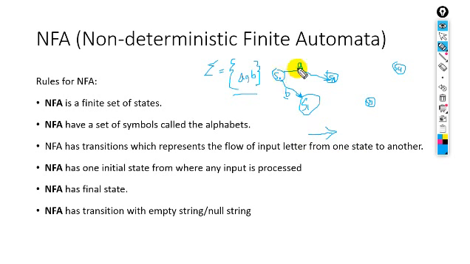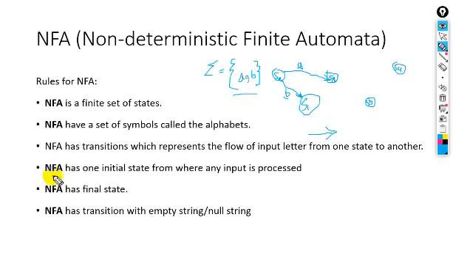The input of A starts from state 0 toward state 2. The input of B starts from state 0 toward state 1. So transitions represent the flow of a letter from one state to another.